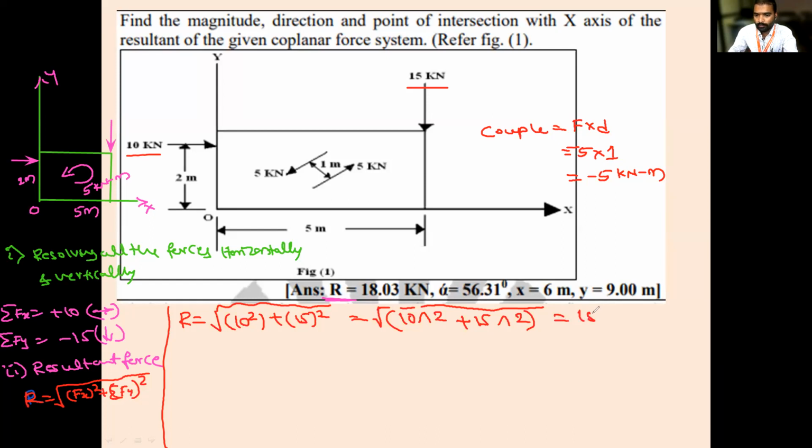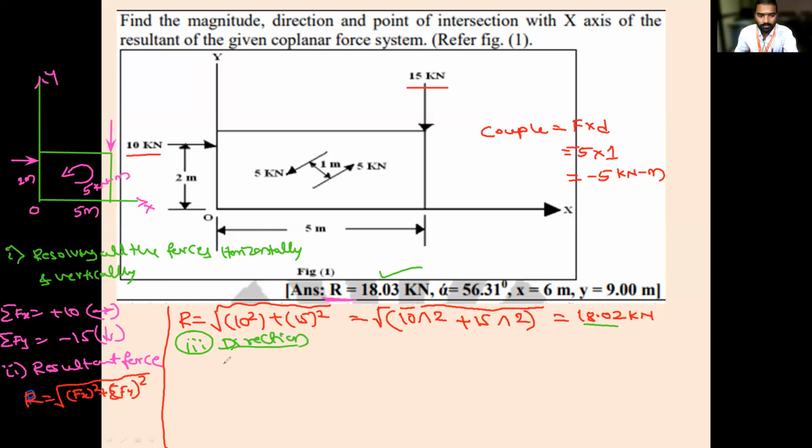18.02. Yes, 18.02 kilonewton. Is it clear everyone? Does anyone have a doubt? Okay. So first, the resultant is 18.02. It's correct. No problem. Then the next step is step number 3, which is direction.